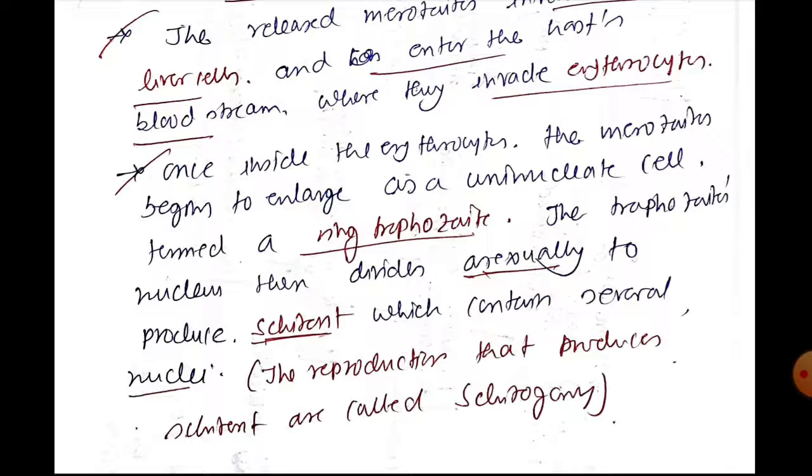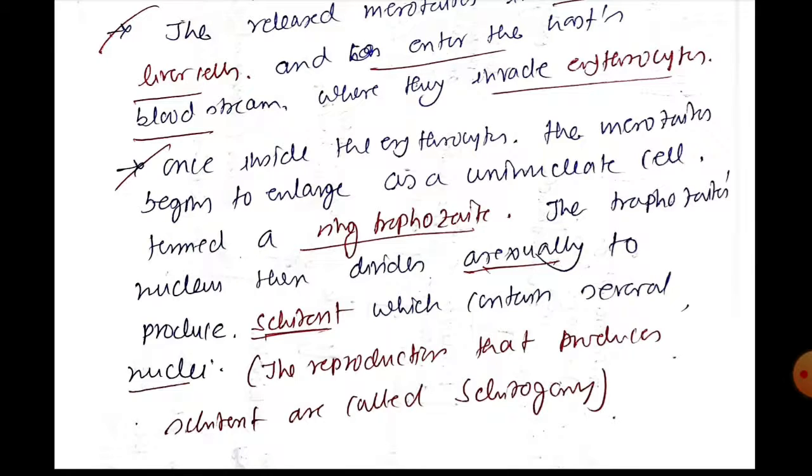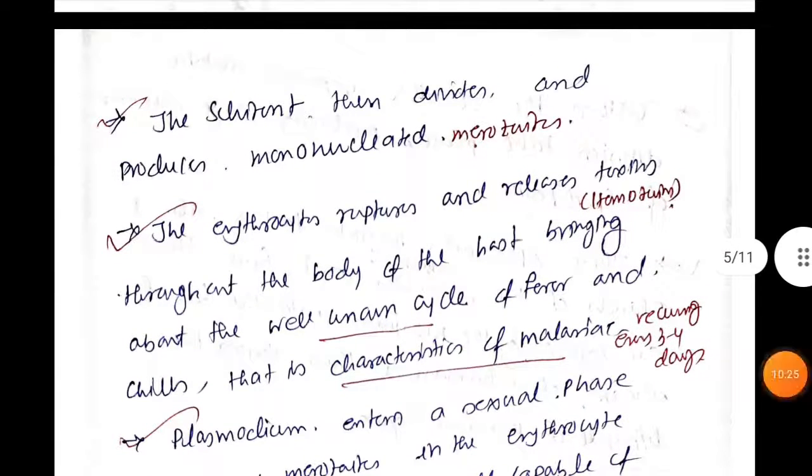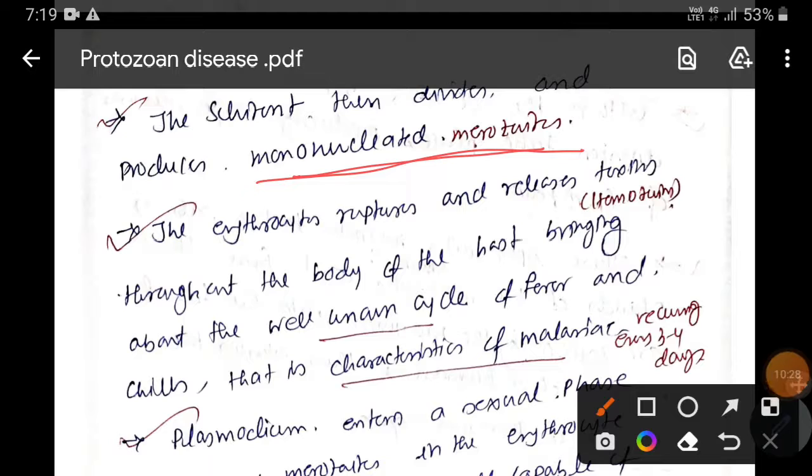Now this merozoite can either go back into the liver for increasing its number, or it can invade the bloodstream and enter inside the erythrocyte. If it enters inside the erythrocyte, then it will increase its size, resulting in the formation of an uninucleated cell called the ring trophozoite, and inside the trophozoite there will be division of nuclei, which results in the formation of a multinucleated cell called the schizont. Okay, now this schizont will divide and lead to the formation of mononucleated merozoites.